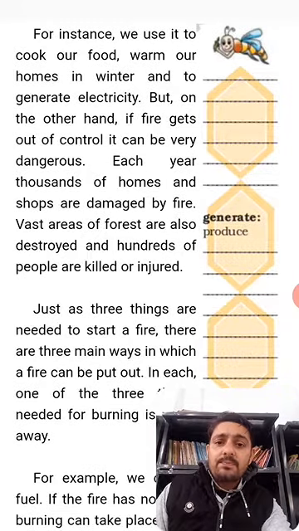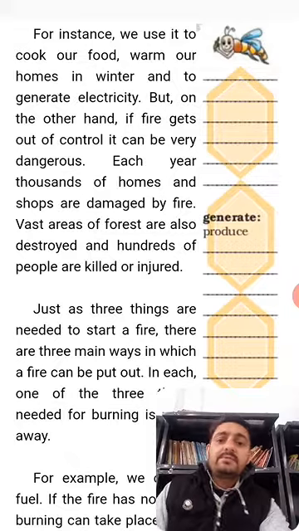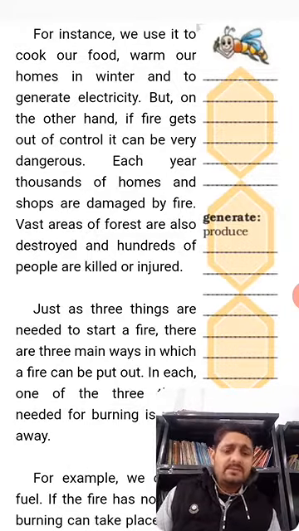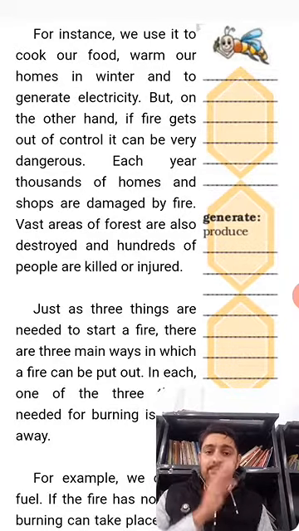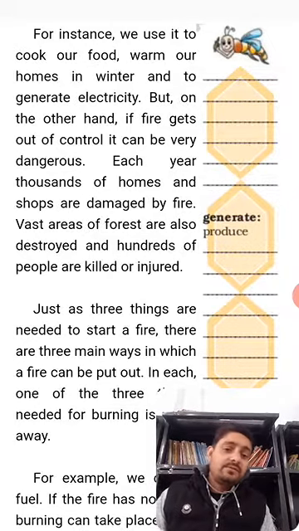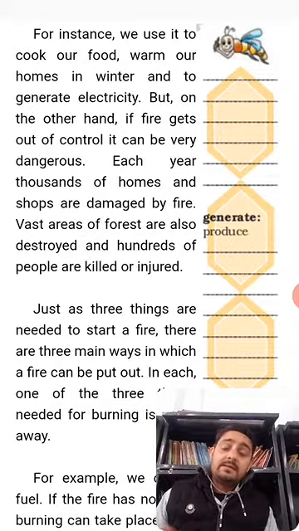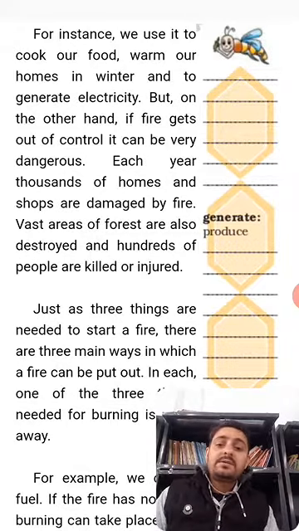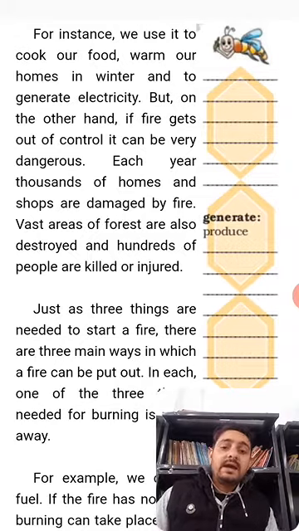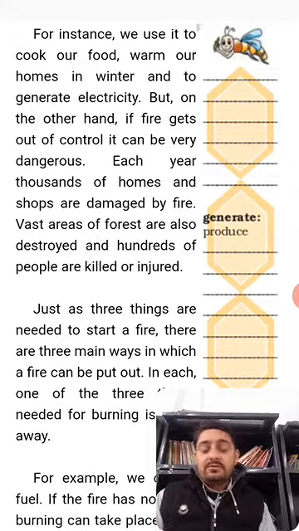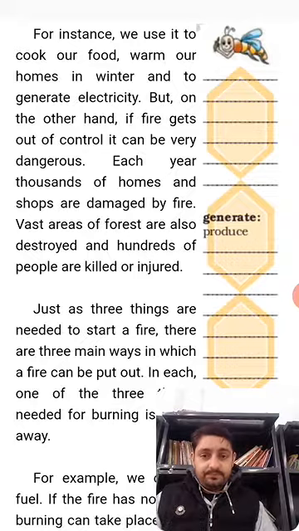But on the other hand, if this fire gets out of control, then it becomes very, very dangerous. Each year, thousands of homes and shops are damaged by fire, and the forest areas are also destroyed. And if the forest catches fire, then what happens? Many hundreds of people are killed, and not only that, the animals are also killed.